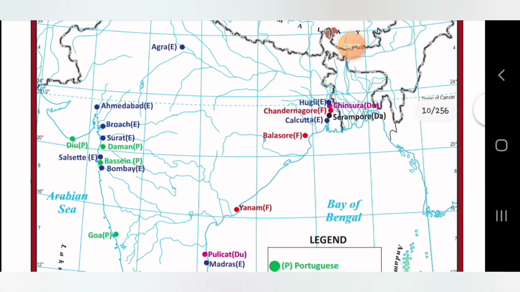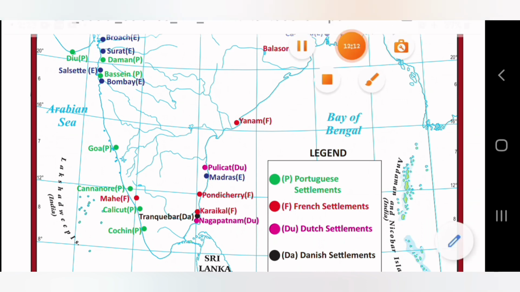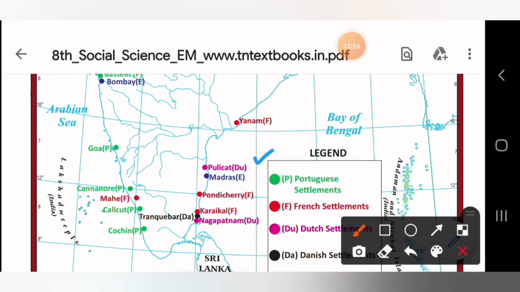Pulicat is just above Madras, which represents DU, Dutch settlement.